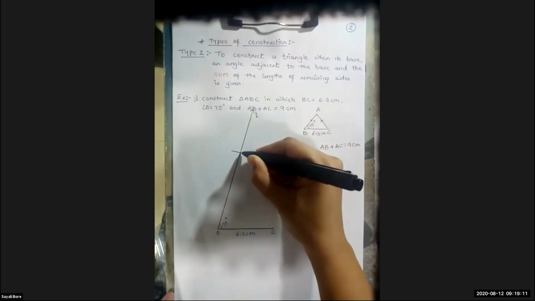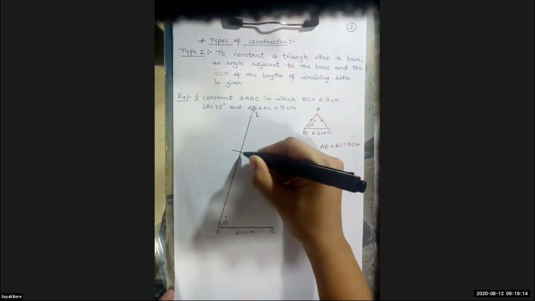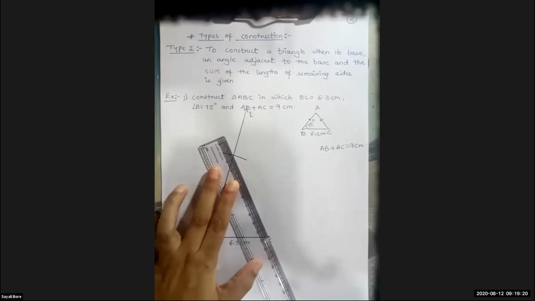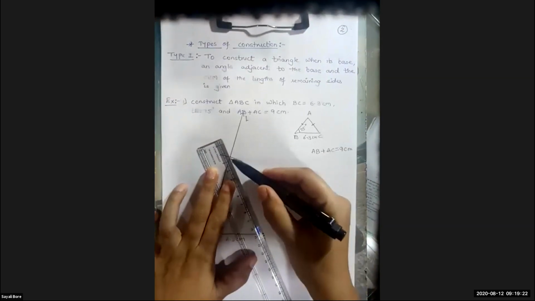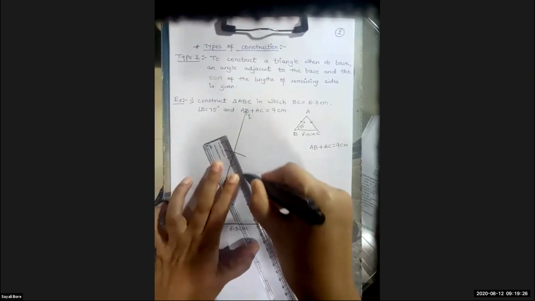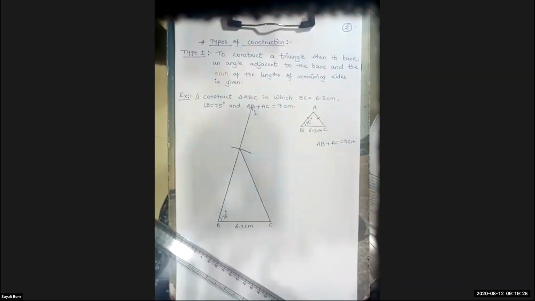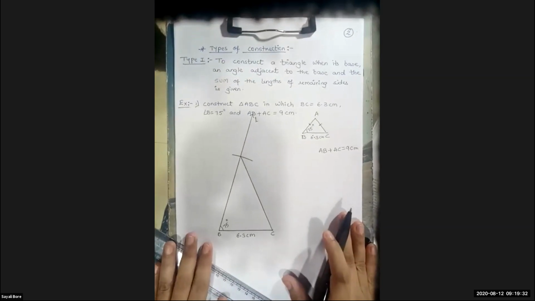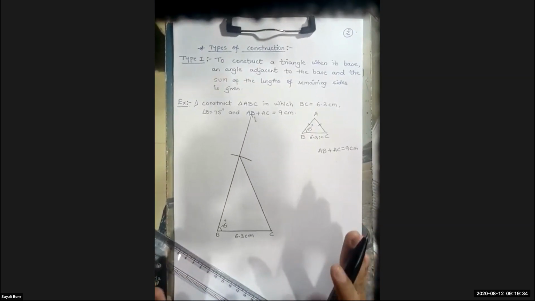Now, when I cut this arc, here I've got the point. Now this point and the vertex C, you will join. This part is clear? Now, don't be in hurry.